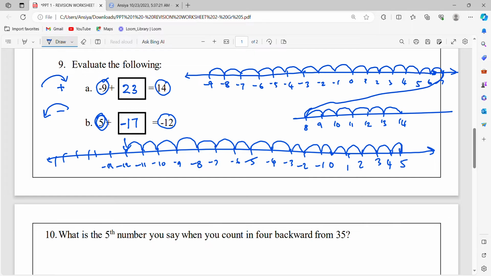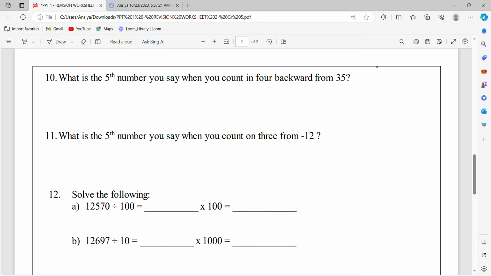Again I'm repeating, some students know some tricks, or they can follow whichever method is easy for you. This is the basic explanation for the students who are struggling with negative numbers. They can draw a number line and mark all these numbers, but mark properly: negative numbers on the left side, positive numbers on the right side. Then see how many times you have to move to reach the answer. Careful. Moving to the next topic.